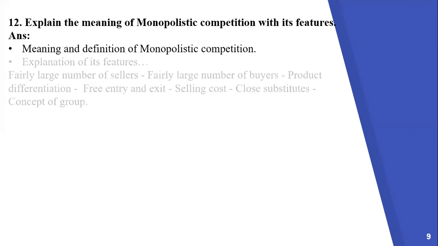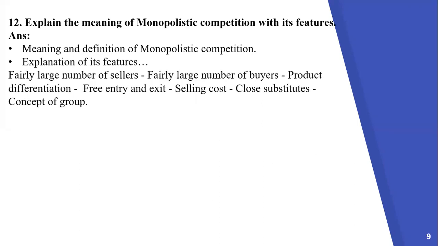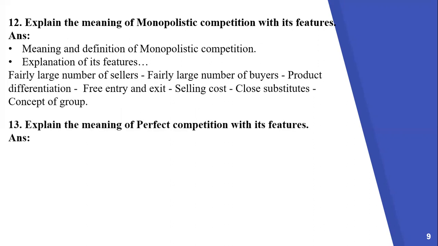Let us see the next question. Explain the meaning of monopolistic competition with its features. Now see the steps here. Meaning and definition of monopolistic competition, and then explanation of its features: fairly large number of sellers, fairly large number of buyers, product differentiation, free entry and exit, selling cost, close substitutes, and concept of group.